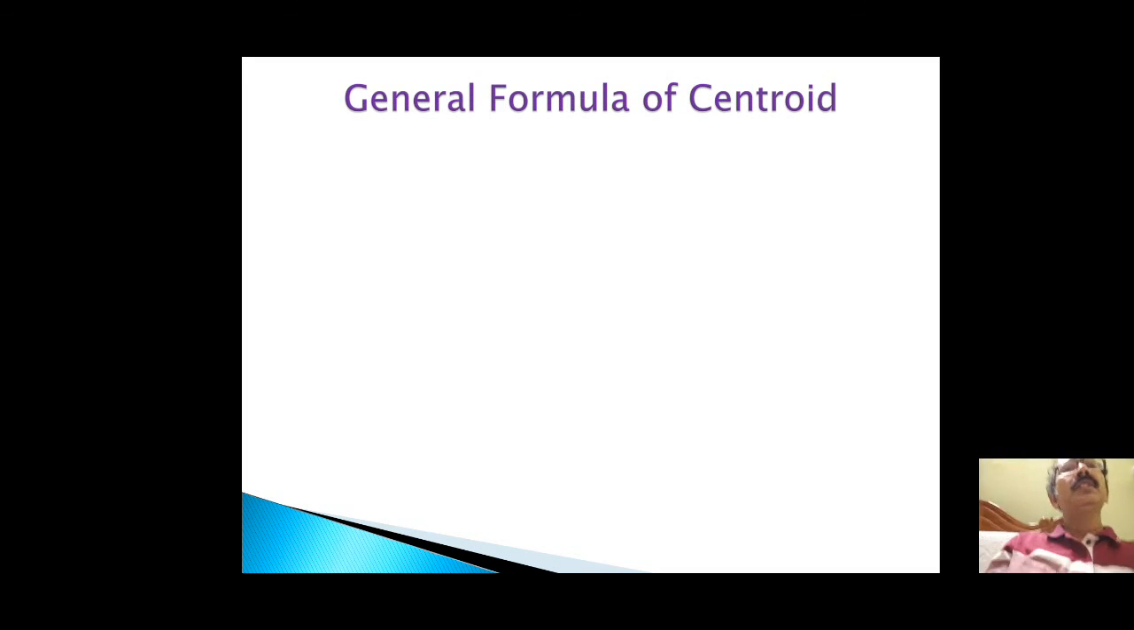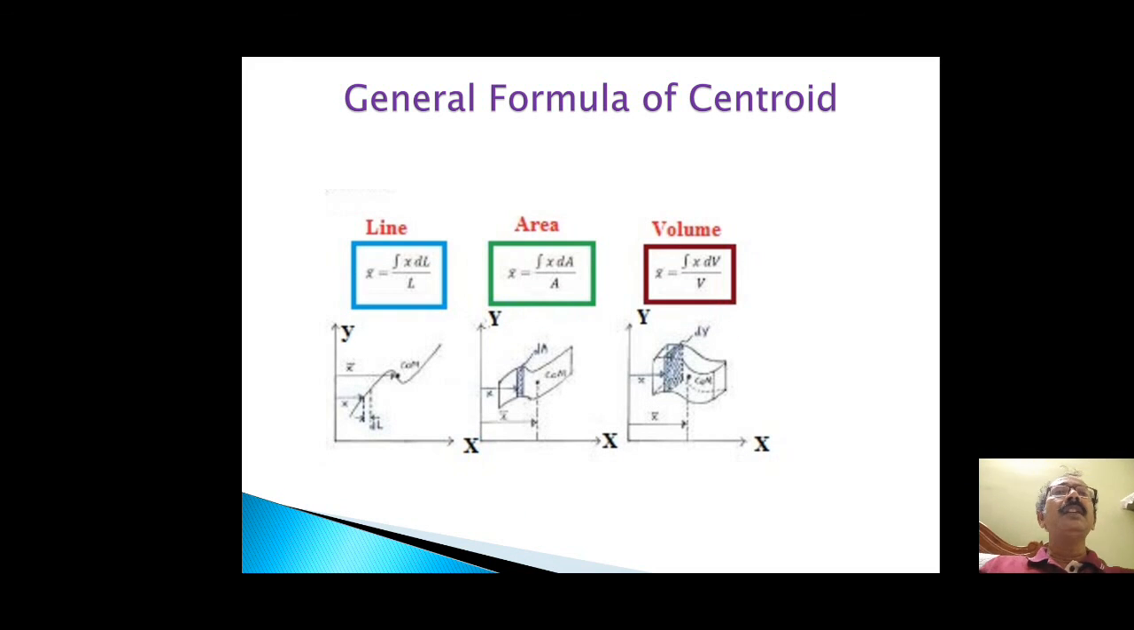Now, the general formula of centroid. In the case of a line, x bar is nothing but integration x dl by l. In the case of an area, x bar is nothing but integration x dA by A. And in the case of a volume, x bar is nothing but integration of x dV by V.